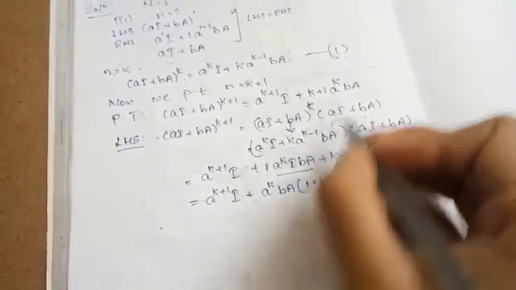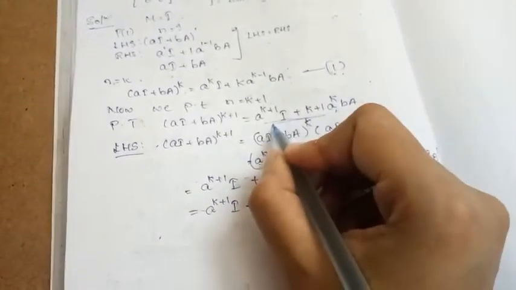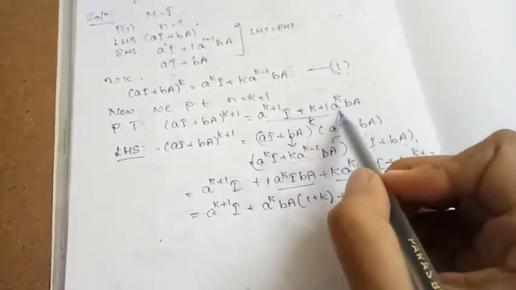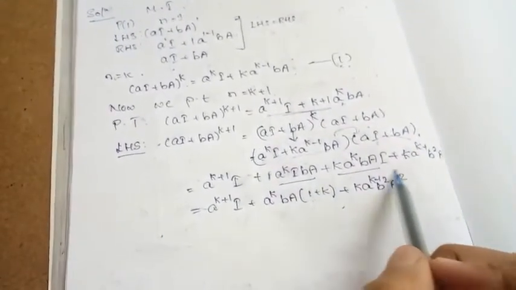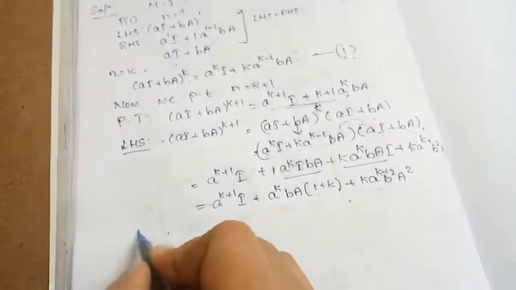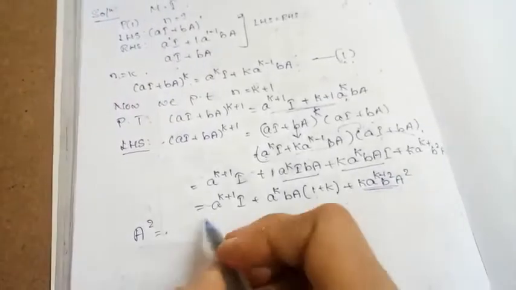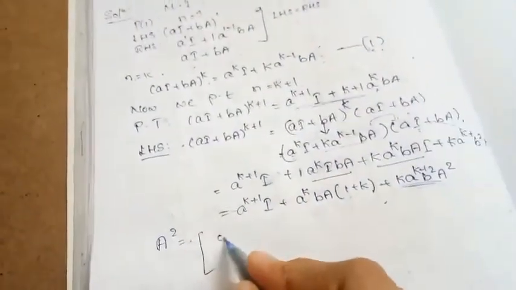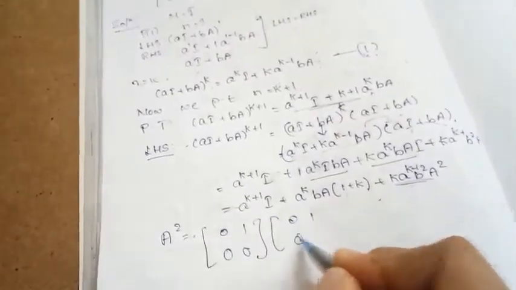Now compare with the RHS of what we need to prove. This one we have already got, (k+1) a^k bA. Now we have got something extra, so let us find what A squared is. Now we need to compute this. A squared is nothing but our A times itself. So [0 1; 0 0] into [0 1; 0 0].